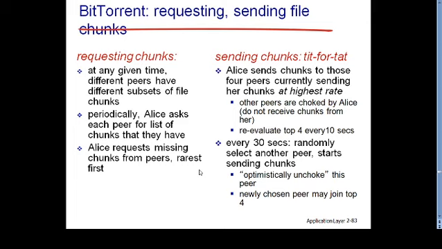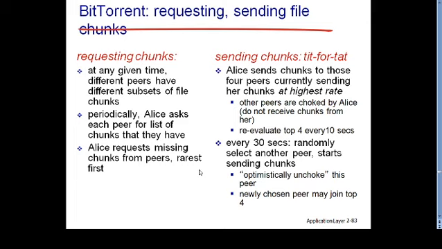Peers ask their neighbors for the list of chunks available with them, and then decide which chunk is the rarest one. That rarest chunk is requested first, because only then can you completely download the file.